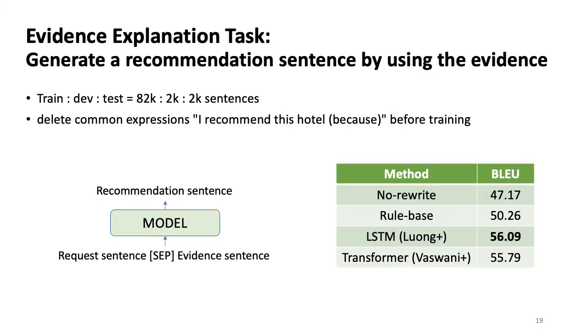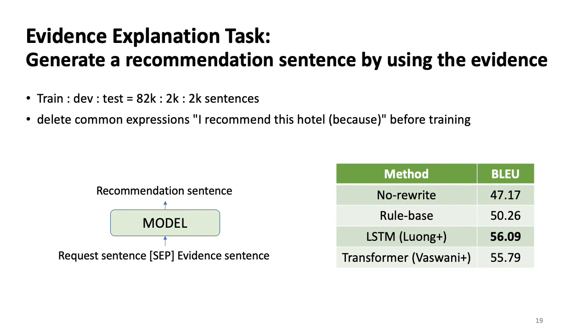The second experiment is to generate a recommendation sentence by using the evidence. We deleted the common expression "I recommend this hotel because" before training. We compared one baseline and three models: no rewrite, a rule-based model, and two neural network models. No rewrite is the baseline where the evidence sentence is used as the recommendation sentence without a rewrite.